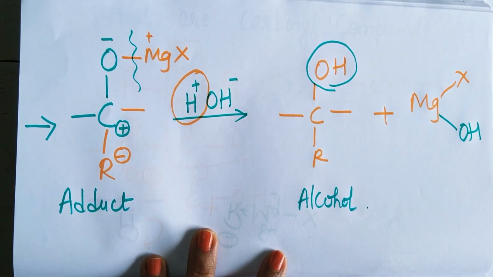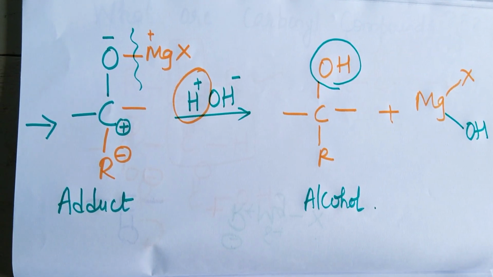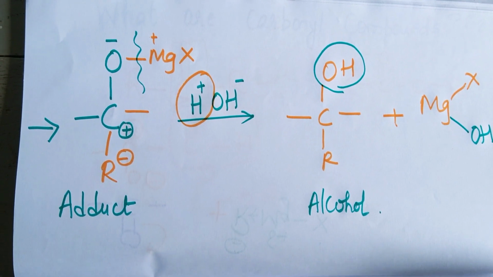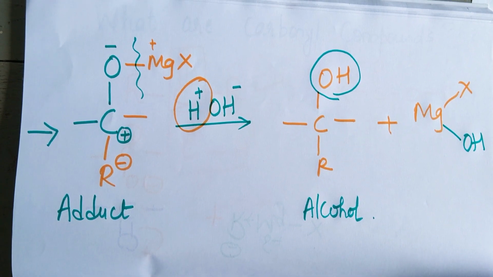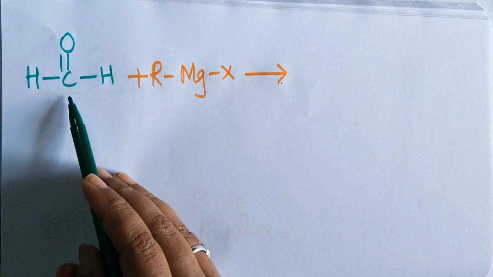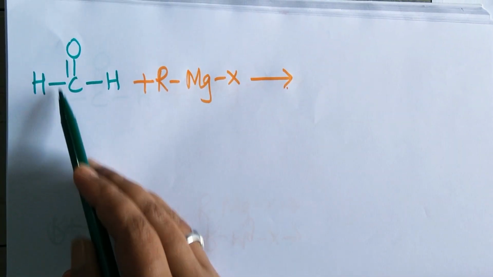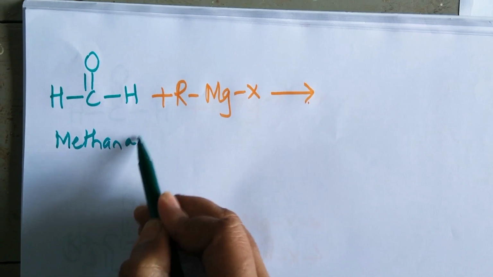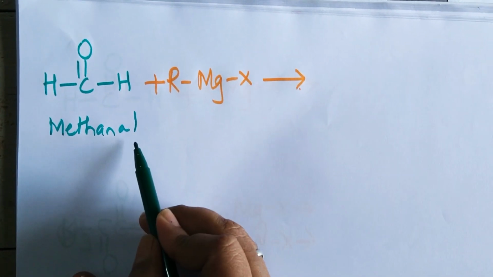So we shall now directly write the reactions of aldehydes and ketones with Grignard's reagent. Which molecule is this? It has one carbon atom. Functional group is CHO. Therefore, root word is meth. Anal. Al is for aldehyde.